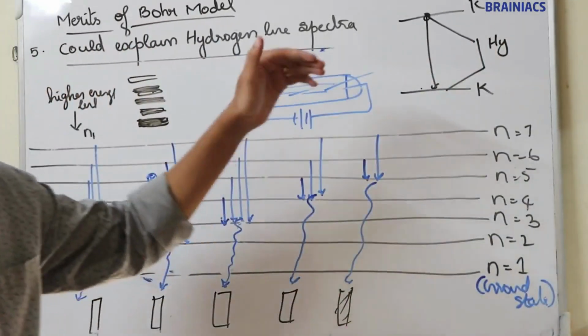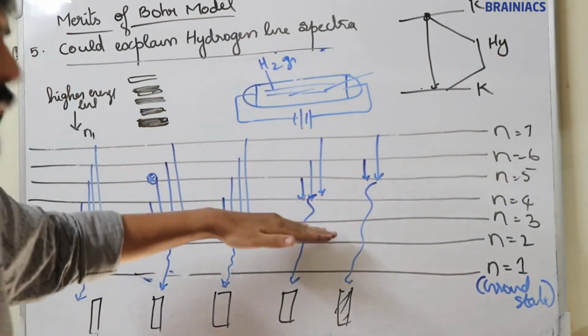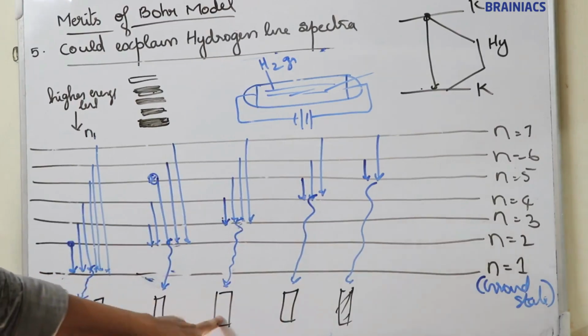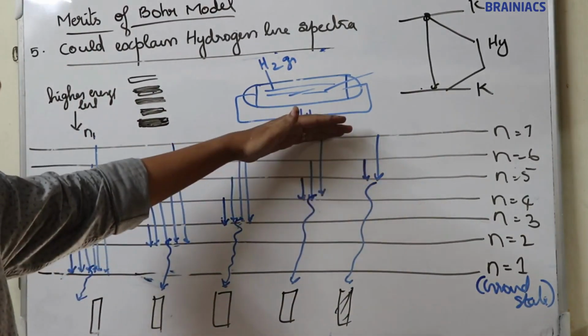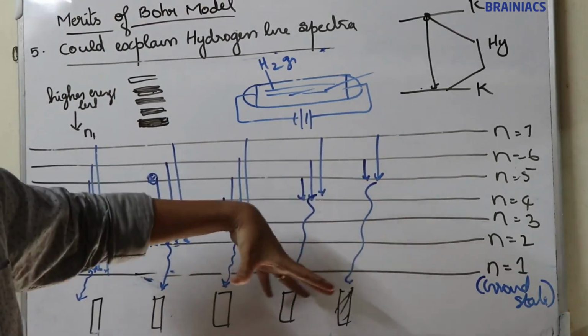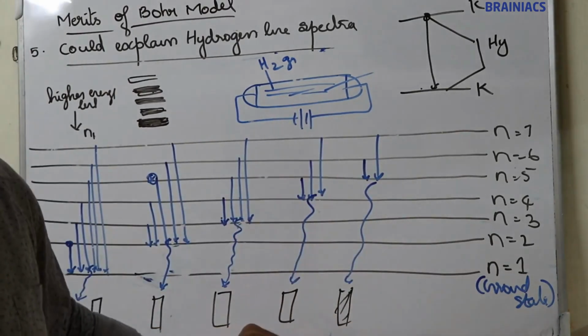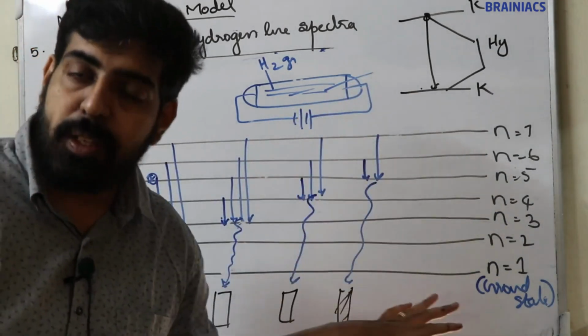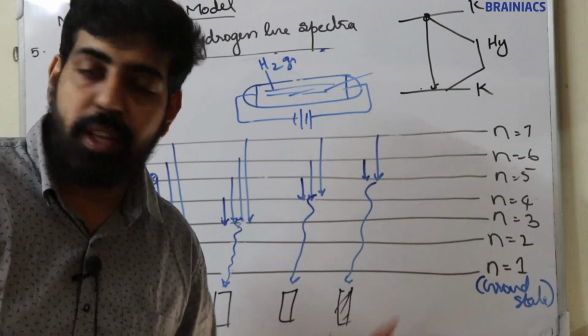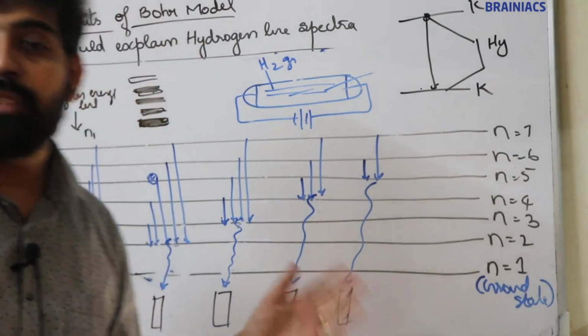Now, when an electron jumps from a higher energy level to n is equal to 3, again energy is liberated corresponding to the third line. When an electron jumps from a higher energy level to n is equal to 4, energy is liberated corresponding to the fourth line. When an electron jumps from a higher energy level to n is equal to 5, again energy is liberated corresponding to the fifth line. Okay, all these lines have different names.